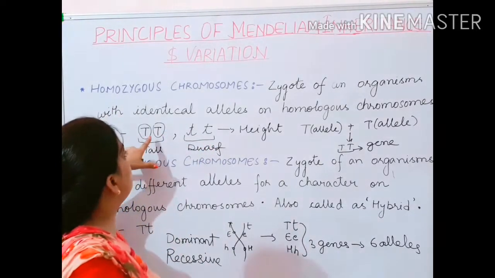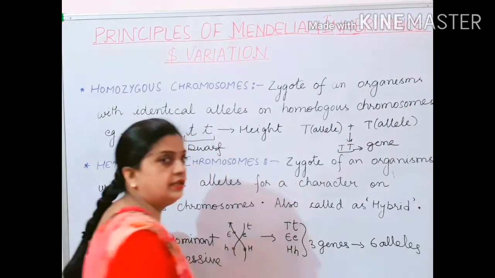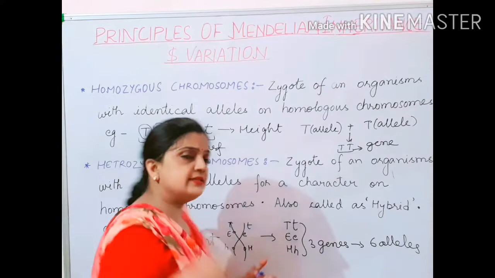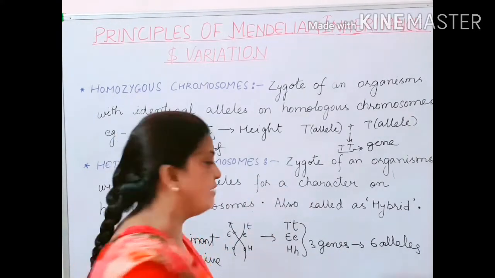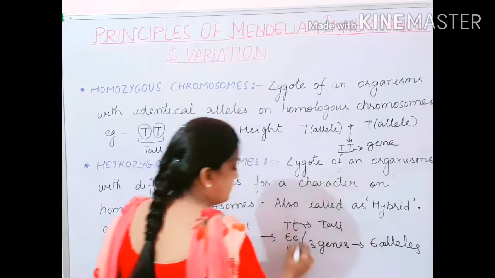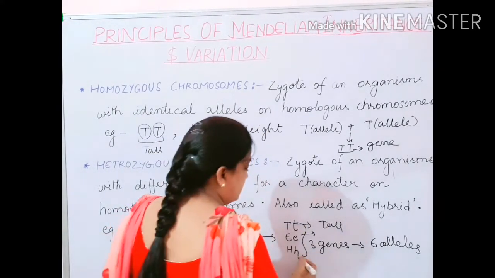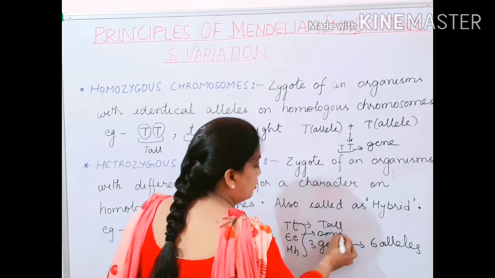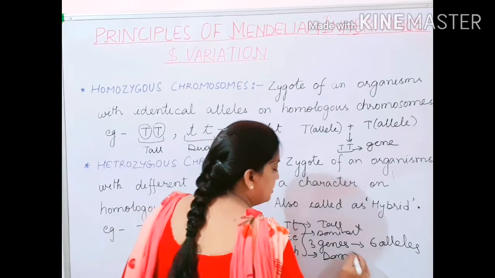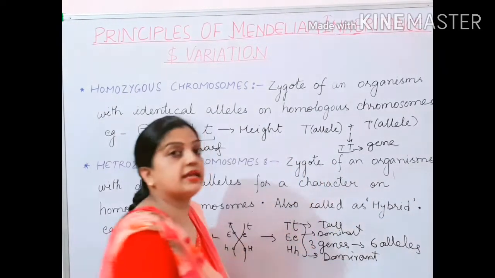So your dominancy. Here children, whether it is a capital T and small t, now you will be thinking that it is a mixed character. It is not a mixed character. It is a hybrid, one of the characters it is having. Here this will be your dominant eye color. This will be your dominant hair color. Dominancy means that one of the characters which is very nicely expressed.